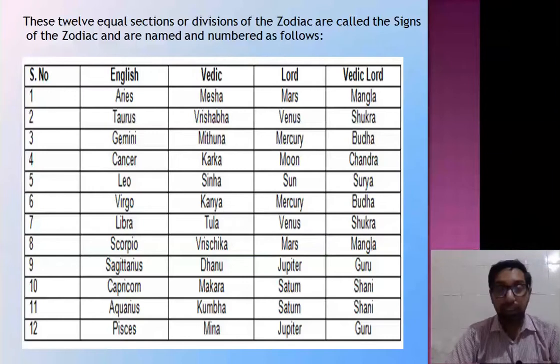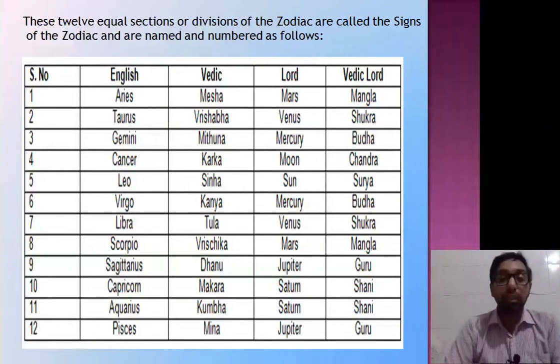Now the third is Lords. Here Lord is only the planets. Planets are given the lordship of zodiac signs. Remember these signs and remember their lords. Aries has lord Mars, Taurus has lord Venus, Gemini has lord Mercury, Cancer has Moon, Leo has Sun, Virgo has Mercury, Libra has Venus, Scorpio Mars, Sagittarius Jupiter, Capricorn Saturn, Aquarius Saturn, again Pisces Jupiter.